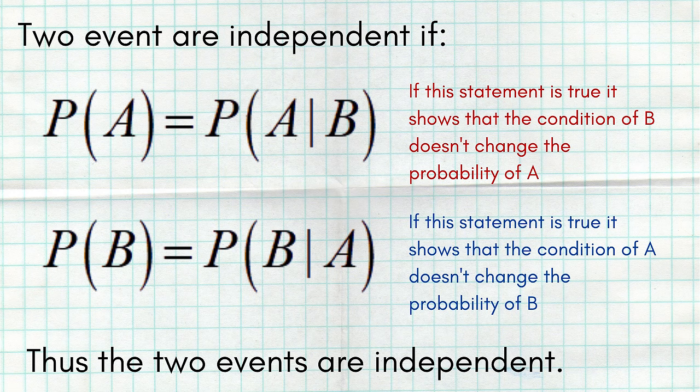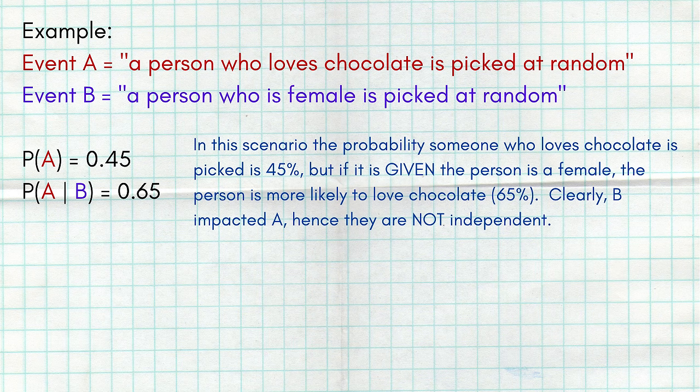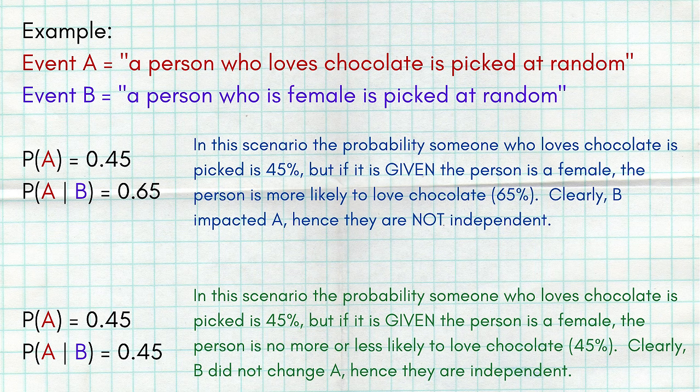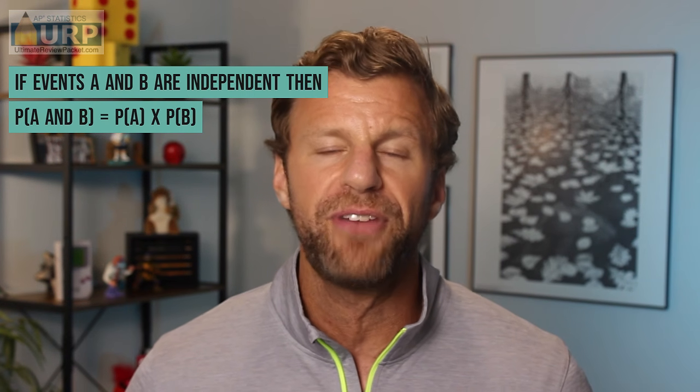Basically, two events are independent if the probability of A equals the probability of A on the condition of B, and the probability of B equals the probability of B on the condition of A. If the probability of A is the same regardless of if event B occurs or not, then the events are independent. This brings me back to the multiplication rule. To find the probability of A and B, and you know that A and B are independent, then all you have to do is take the probability of A times the probability of B. But that's only if they're independent because they're not affecting each other.